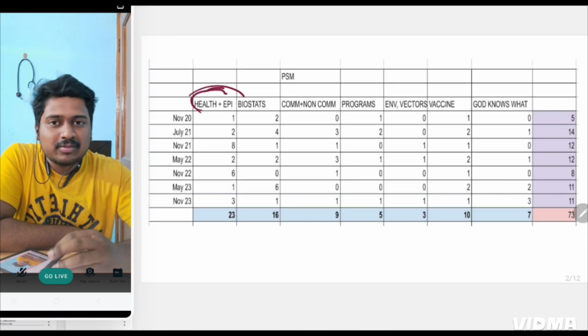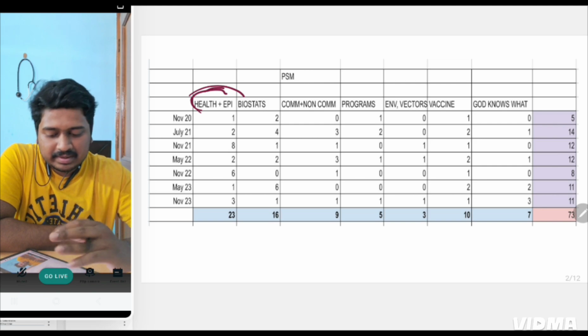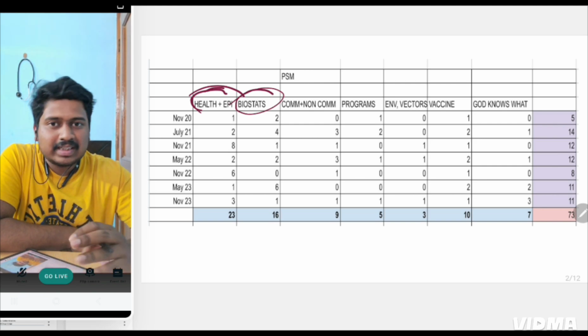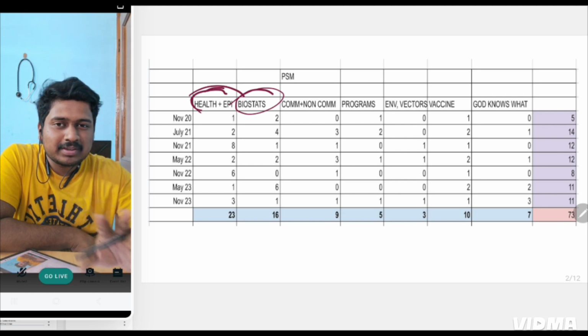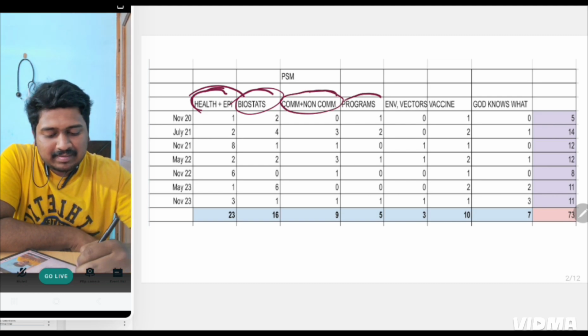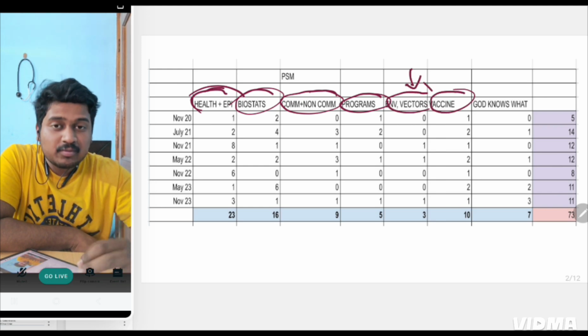Health and epidemiology. It consists of the concepts of health, and epidemiology, including types of studies, study design, and screening of tests; everything comes under this topic. Odds ratio, all of those come under this. Second is biostatistics, which includes pure biostatistics only, nothing else. Then communicable and non-communicable diseases. Then health programs, environment, vectors, and all that comes under this. Then comes vaccines, a very important topic which everyone misses.